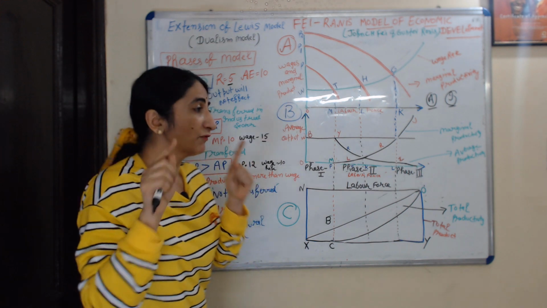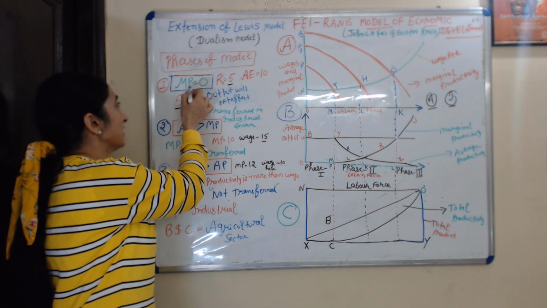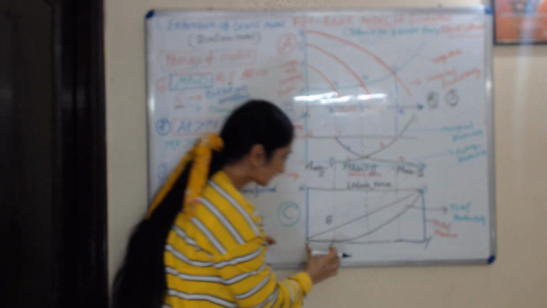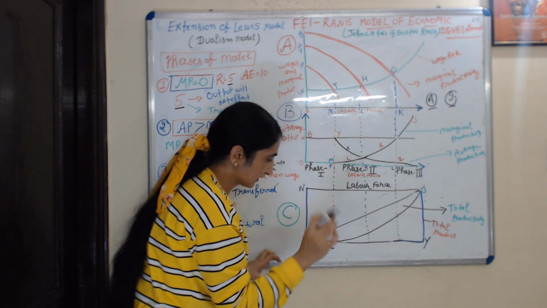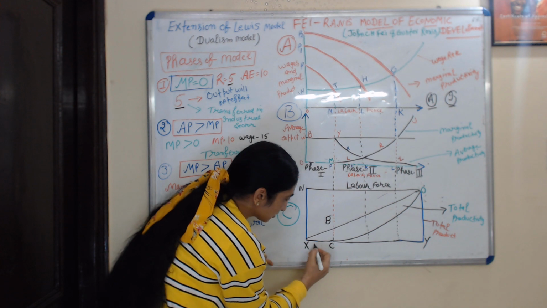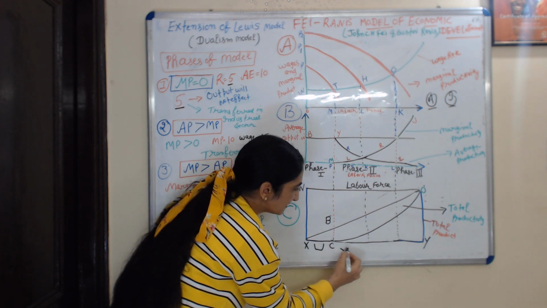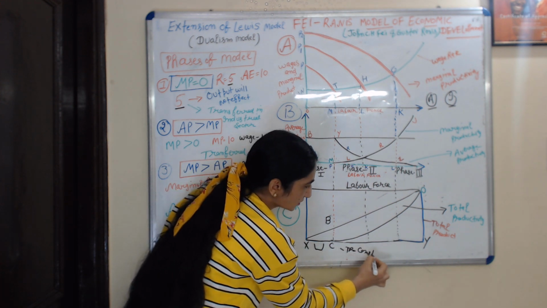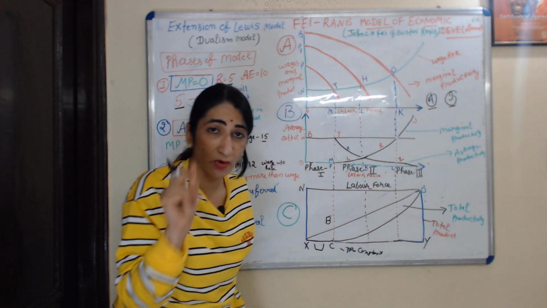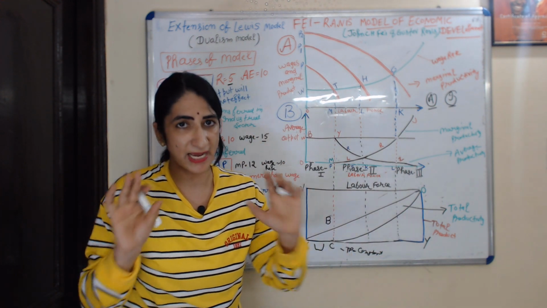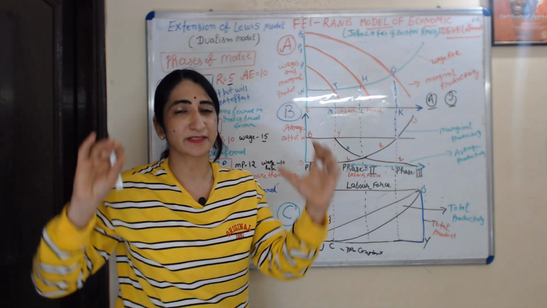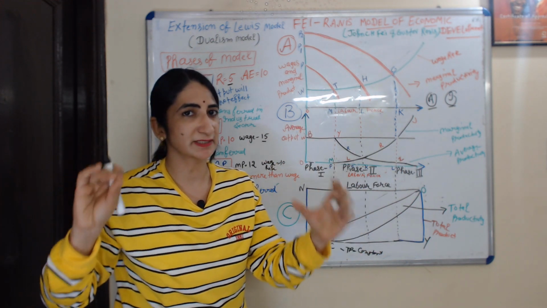Firstly, I will talk about the first phase. In the first phase, MP is equal to 0. Here we can see this is the total productivity curve of labor. The CX part of this curve represents TP is constant. Total product is constant. When total product is constant, marginal product is equal to 0.